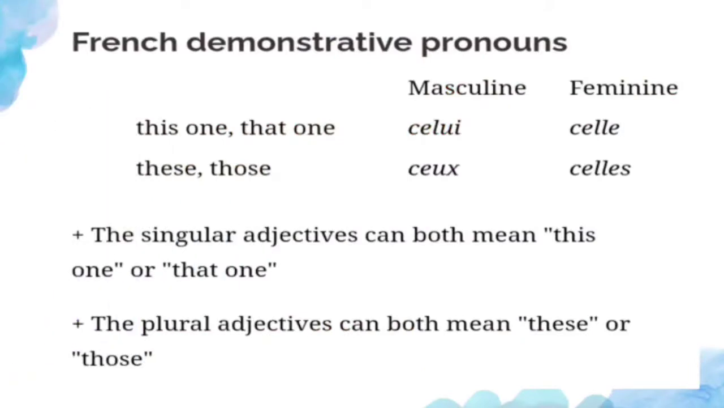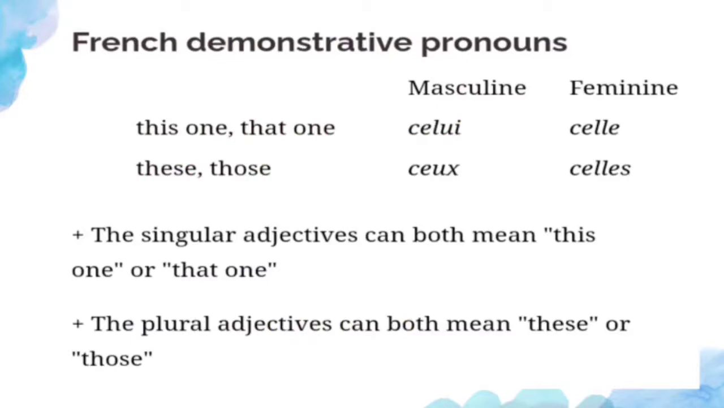So what are the French demonstrative pronouns? Masculine singular is celui, feminine singular is celle, masculine plural is ceux, and feminine plural is celles. And what is the meaning of this one? This one or that one. And in plural, these or those. So the singular forms can both mean this one or that one. And for the plural forms, what does it mean? It means these or those.